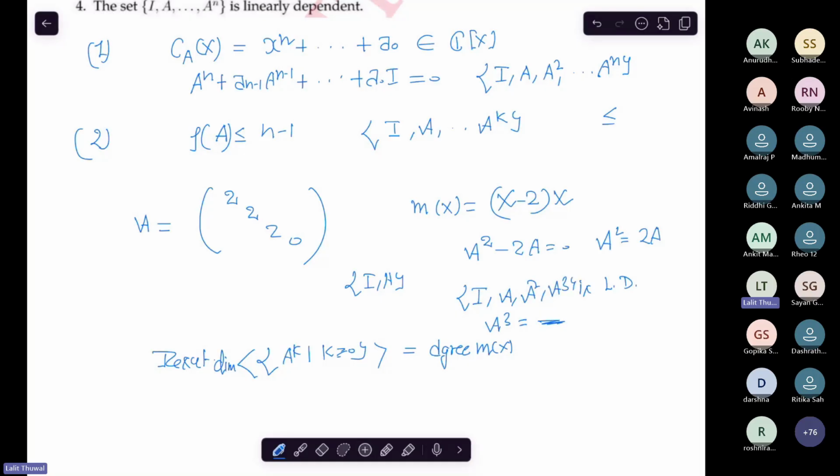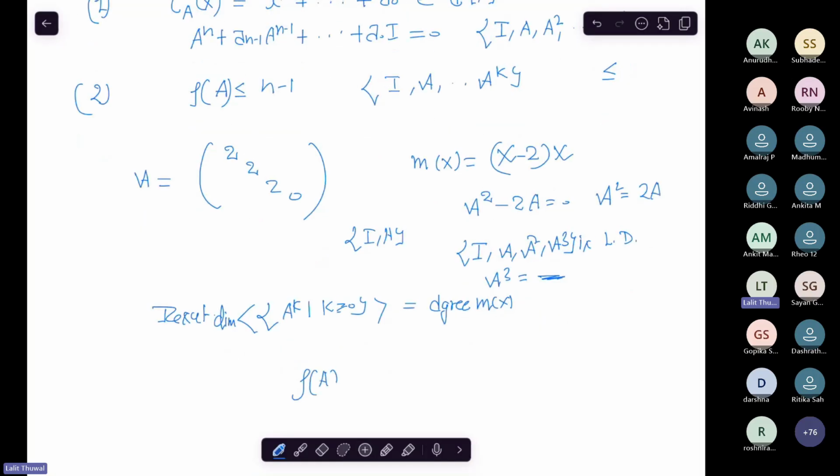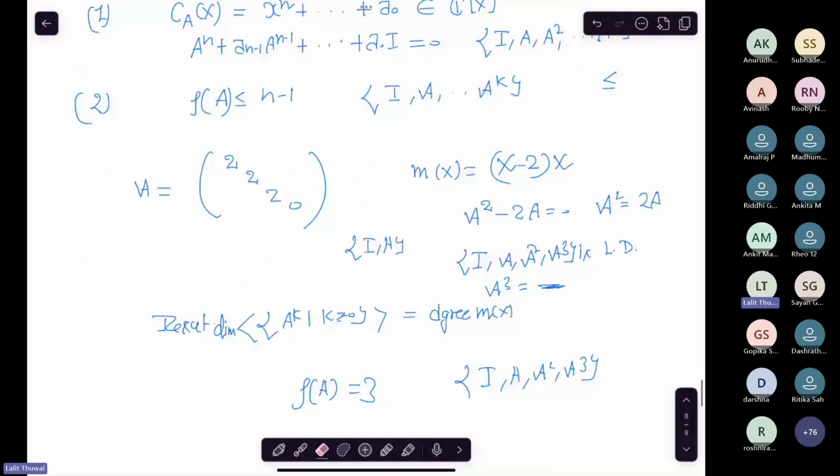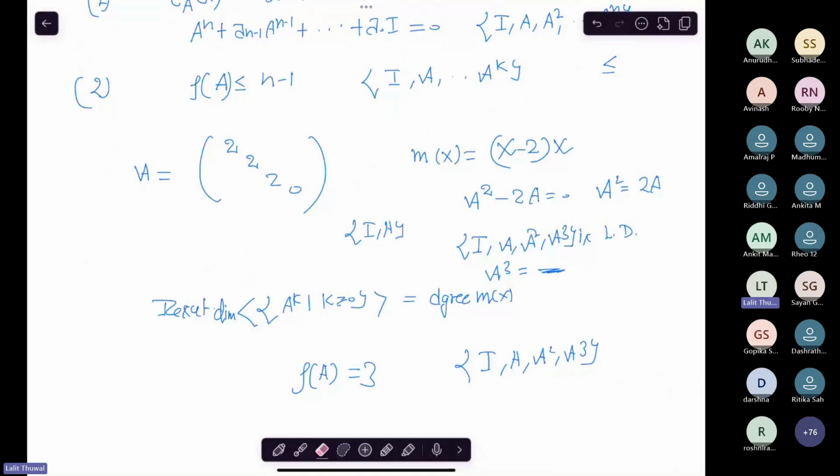So here the rank of the matrix is 3, and this set I, A, A square, A cube spans a two-dimensional subspace, right? The dimension of it is 2.